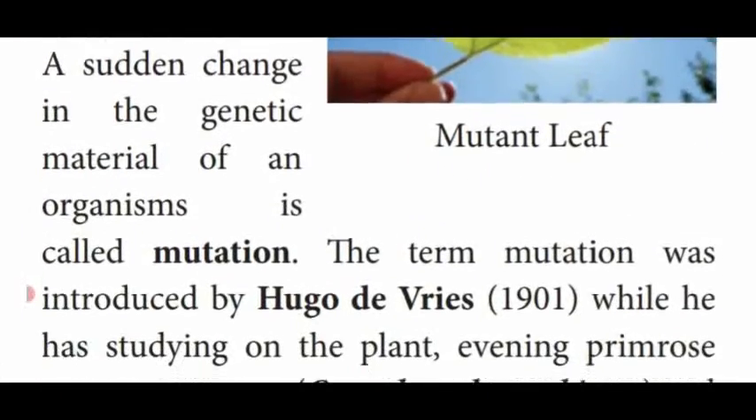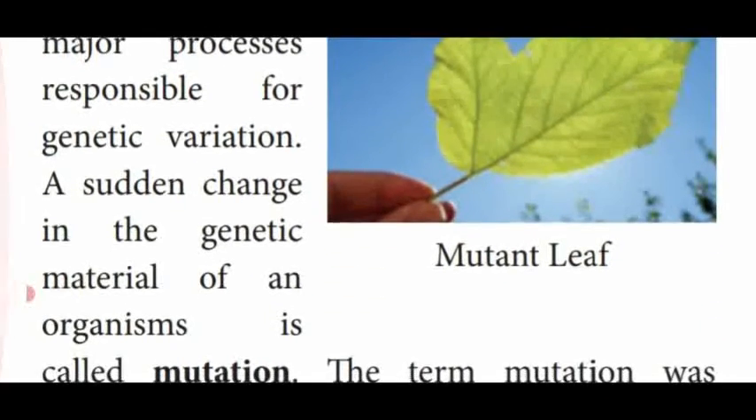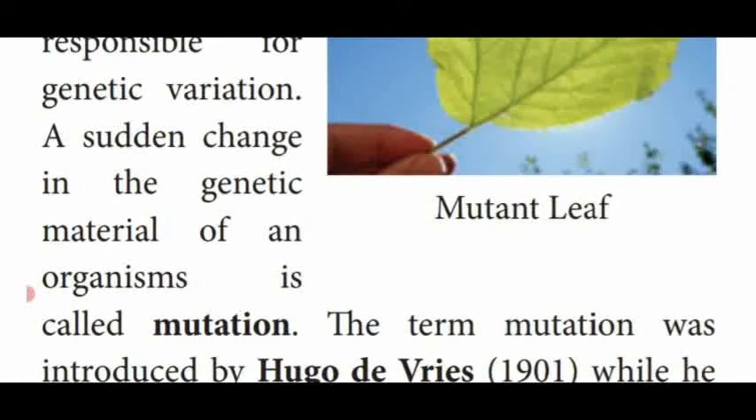What is mutation? A sudden change that occurs in the genetic material of an organism is known as mutation. Dear students, kindly note it down. It is an important 2-mark question. What is mutation? A sudden change that occurs in the gene of the chromosome, or genetic material of an organism, is known as mutation. That is the answer.